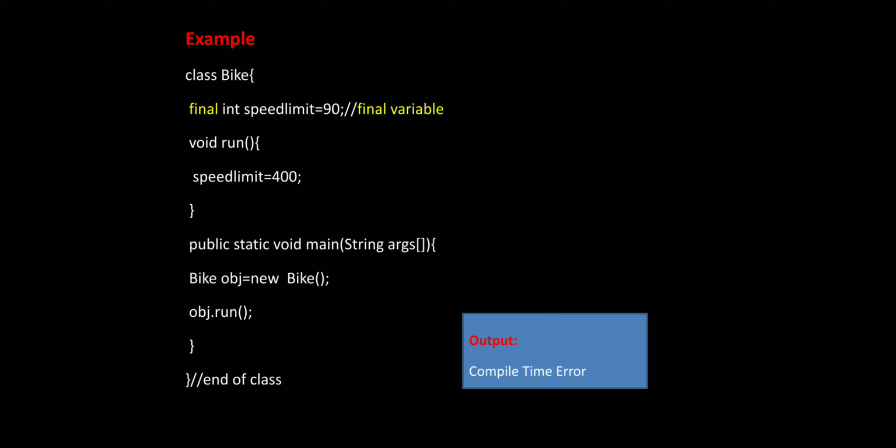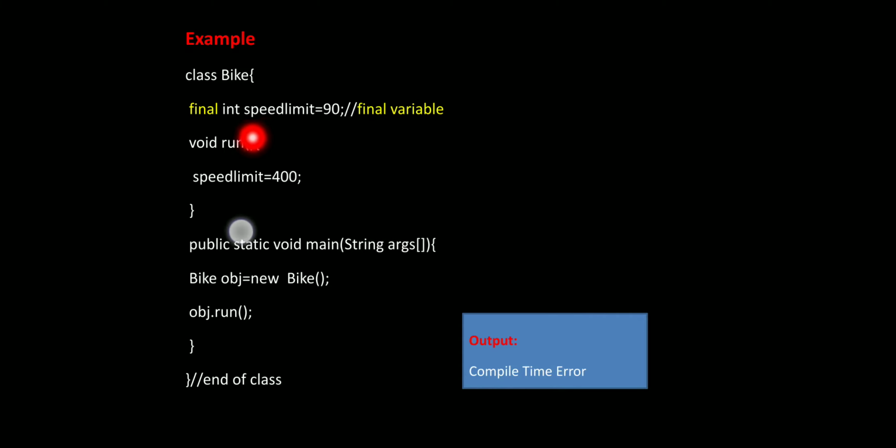The int is the data type of the speed limit. Here for this variable I am going to use final as a modifier. See here, final as a modifier for the speed limit variable. This is called a final variable, and also here I am going to assign the value of the speed limit, that is 90. This statement is the final variable initialization or declaration.